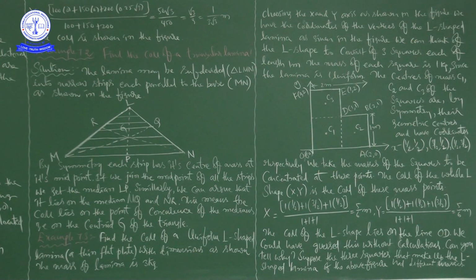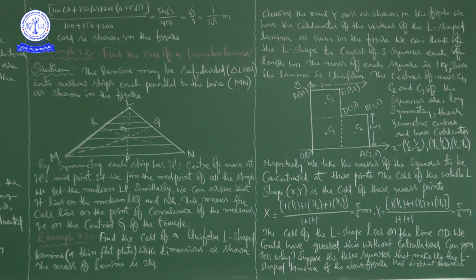In case of irregular bodies, we are not sure about the position of the center of mass exactly, but in case of regular bodies, we are sure. So even without doing these calculations, you can expect where the center of mass is for this L-shaped lamina after seeing this figure. So we can guess it, no problem.